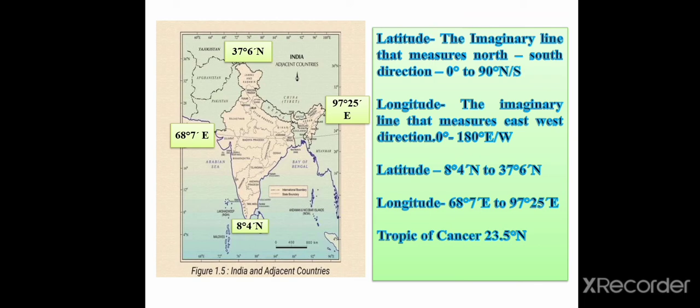The latitudinal extent of the mainland of India is from 8 degrees 4 minutes north to 37 degrees 6 minutes north. The longitudinal extent is 68 degrees 7 minutes east to 97 degrees 25 minutes east. And the Tropic of Cancer passes almost through the middle of India. Its value is 23.5 degrees north.